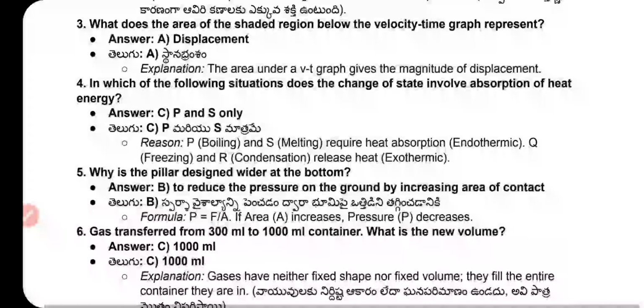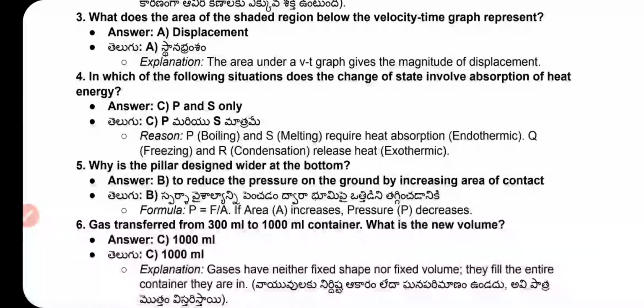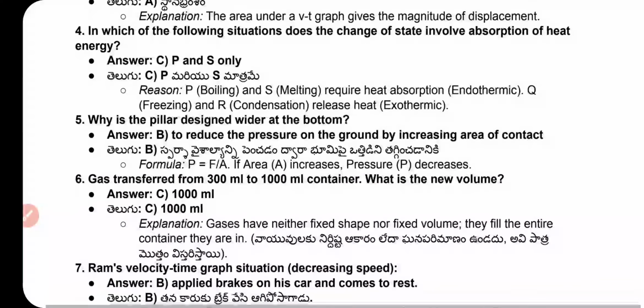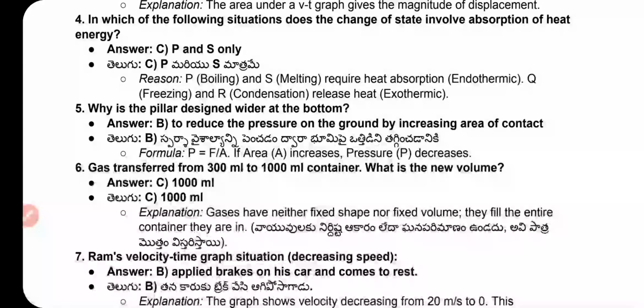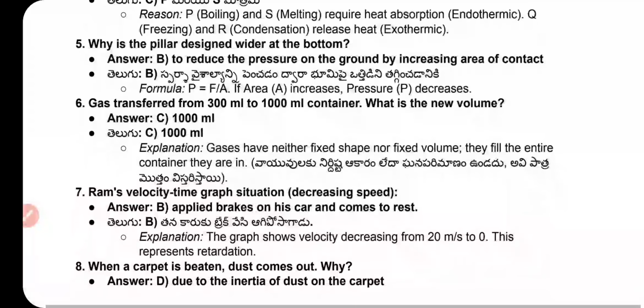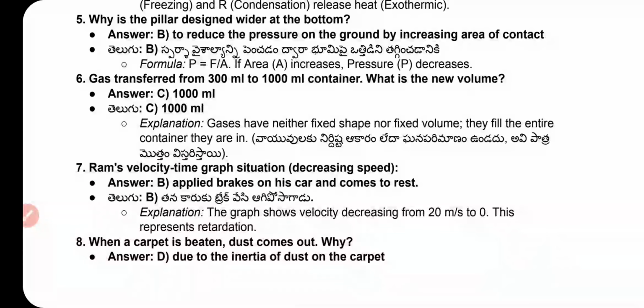What does the area of the shaded region in the velocity graph represent? Answer: displacement. In which of the following situations does the change of state involve absorption of heat energy? Answer: option C, P and S only. Why is the pillar designed wider at the bottom? Answer: to reduce the pressure on the ground by increasing the area of contact.